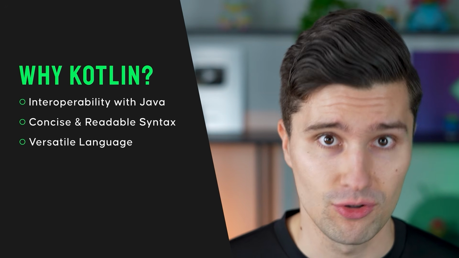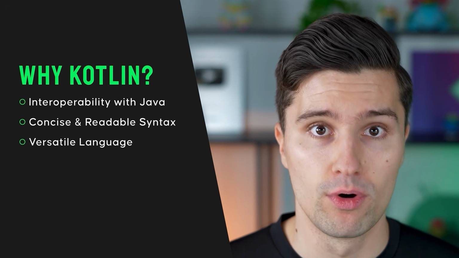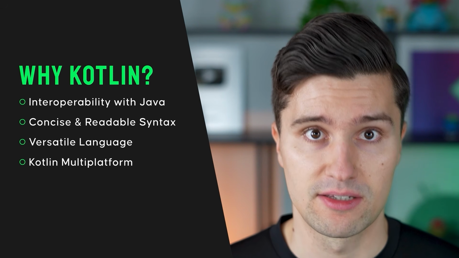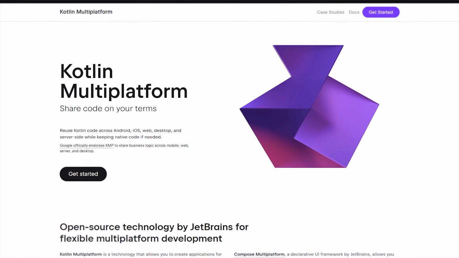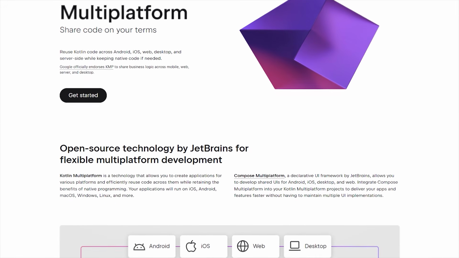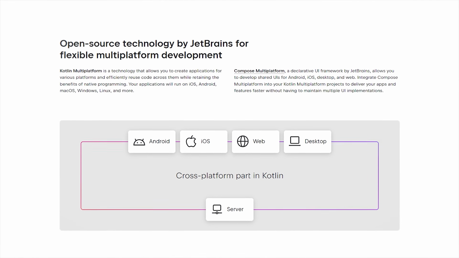We can write native Android apps with it. That's what I specialized on. So Kotlin is the main language for native Android development. Then with Kotlin, we have Kotlin multi-platform. So that's also a technology that comes from JetBrains, the makers of Kotlin, which allows us to build Kotlin software for multiple platforms. So for desktop, for iOS, for Android, for web, and all that in a single code base.